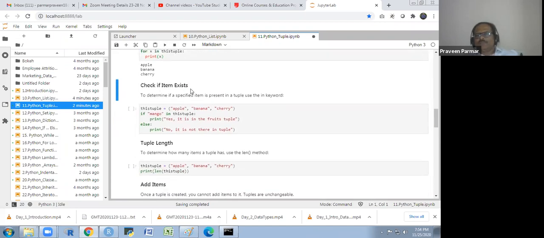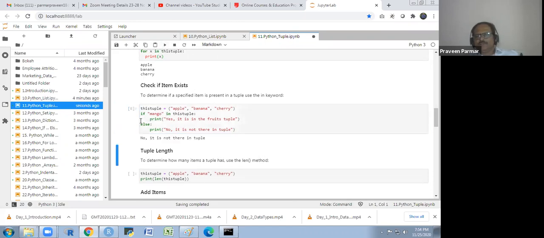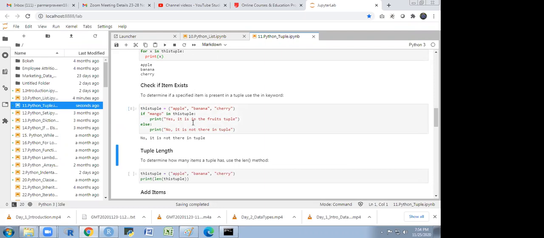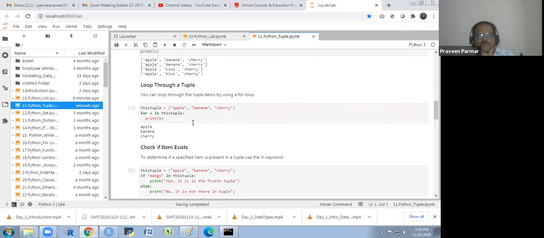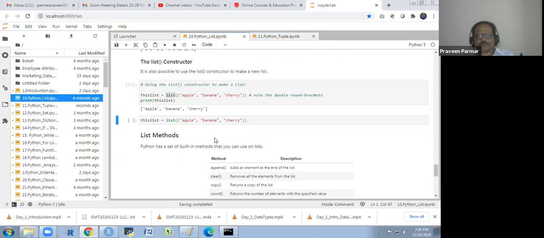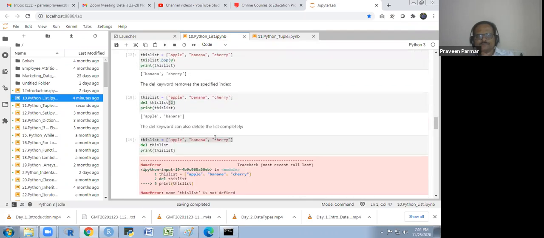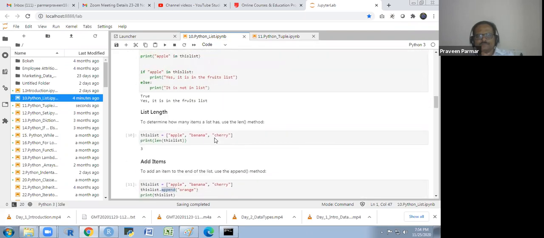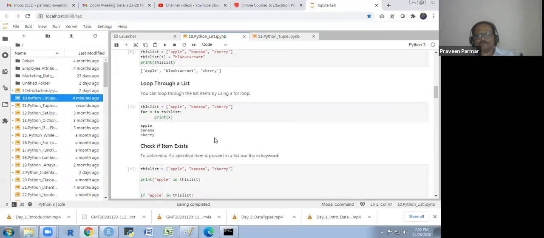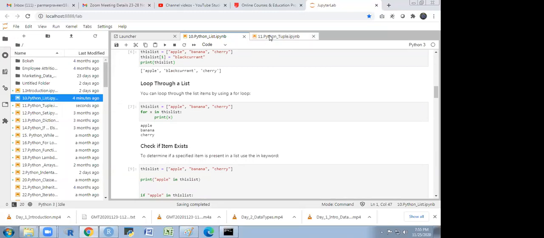Check if item exists. I have explained this, and this is all the same thing. Okay, sir. Yes. So why is it in vertical format? Like last time it was horizontal. No, with a for loop you always get vertical. I will show you in the list also. We'll see. Getting it? Okay.